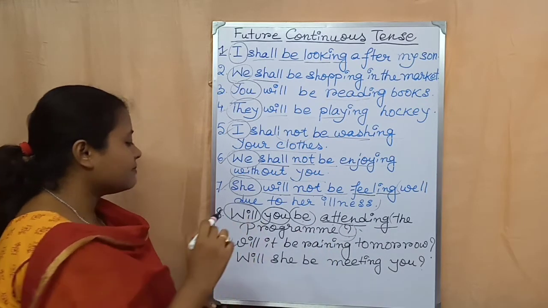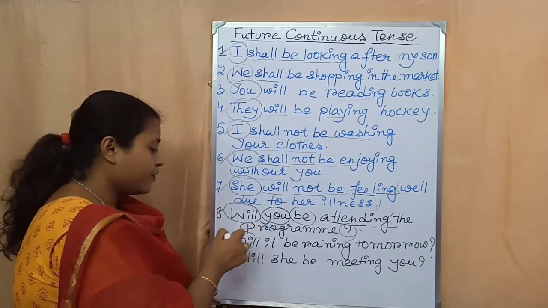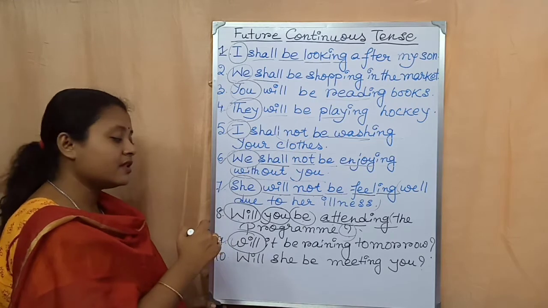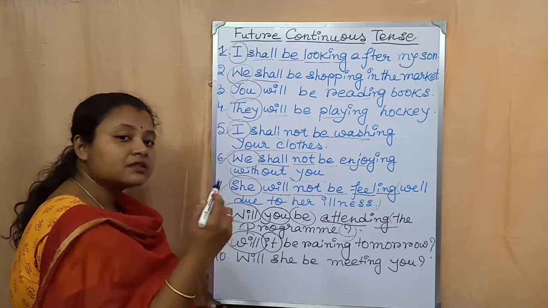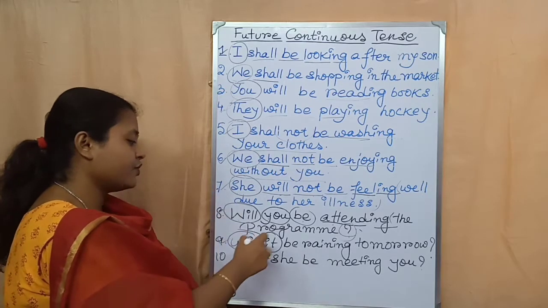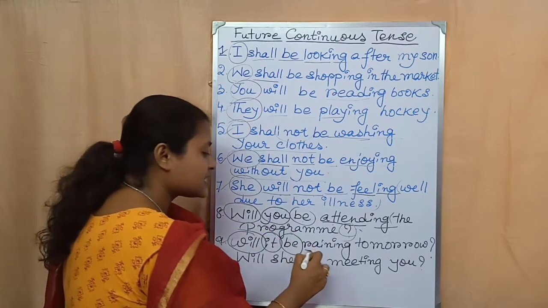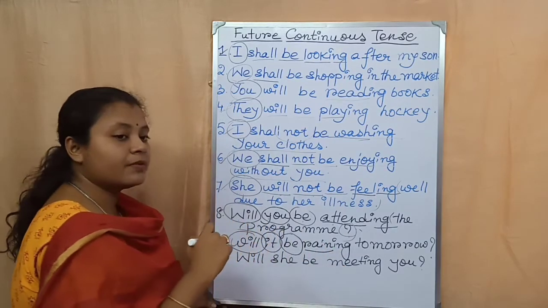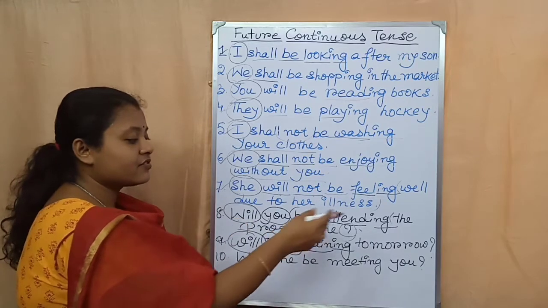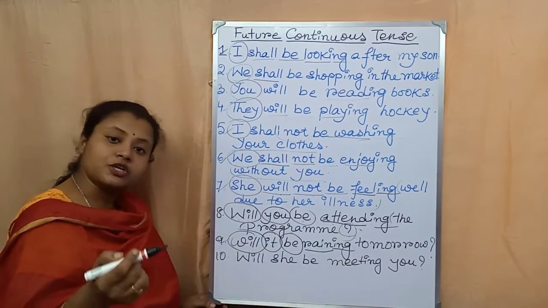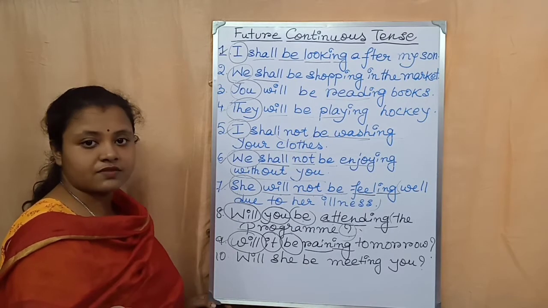Now come to number 9. Will it be raining tomorrow? At first we have to write will. Then it. It means third person singular number. Will it. After that be. Next the present form of the main verb rain. Then ing. Then the rest of the sentence, and at the end the question mark. This is an example of future continuous tense in interrogative sentence.